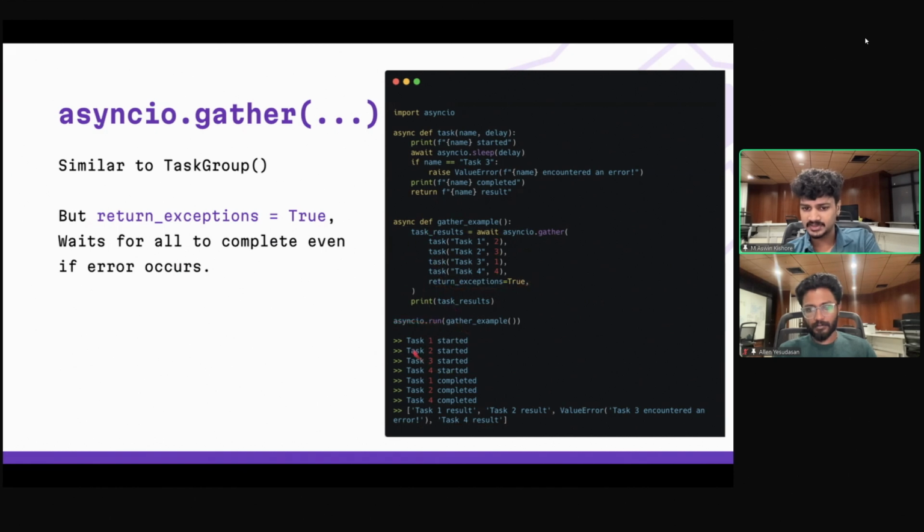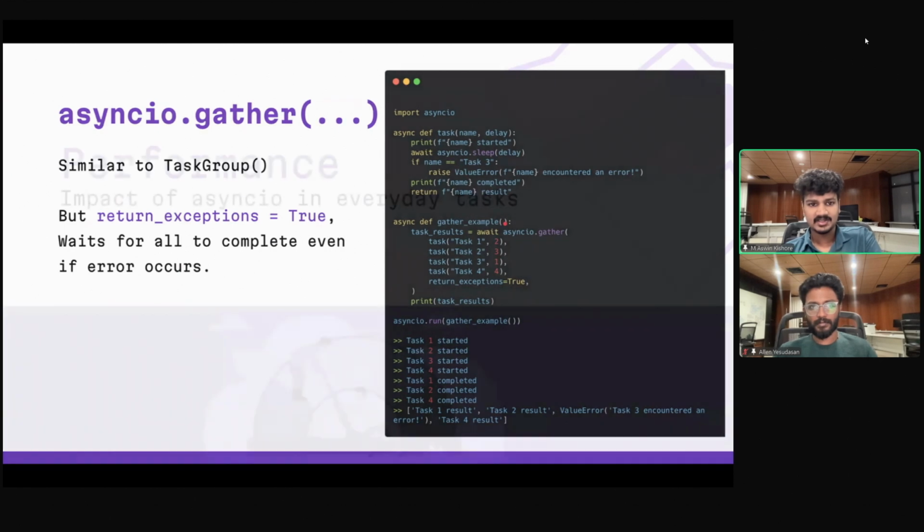So you can see that task 1 started, task 2 started, and tasks 1, 2, 4, all of these were completed, except for, I think, task 3, right? This is the one that's going to raise the error. And you could see in this array that all of them have a result, except for the third task. It's actually the exception that was raised by this task.